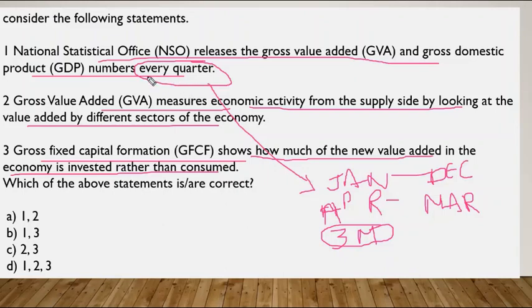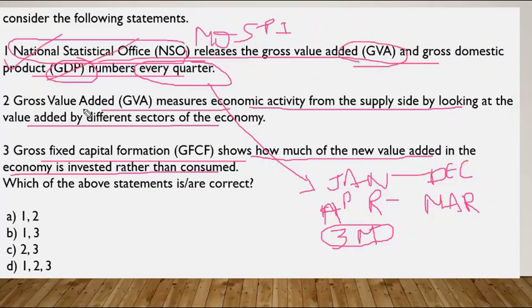So the statement is, NSO, the National Statistical Office under the Ministry of Statistics and Programme Implementation, releases the GVA and GDP numbers every quarter. So yes, this is one of the correct statements. Everyone will be knowing the GDP, the sum of all the goods and services manufactured in a country in a particular year. So what is GVA? Everyone will be knowing GDP, but GVA is explained here.